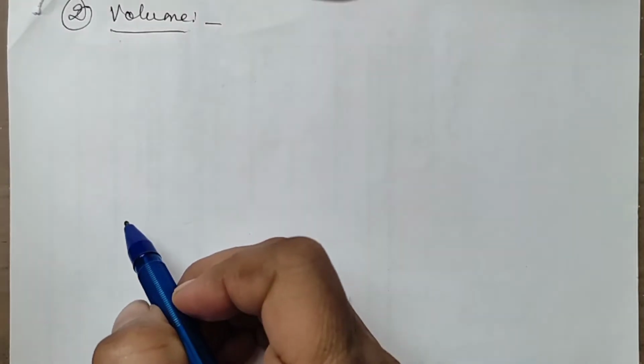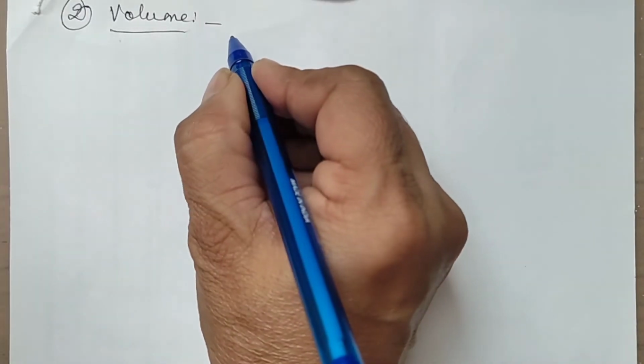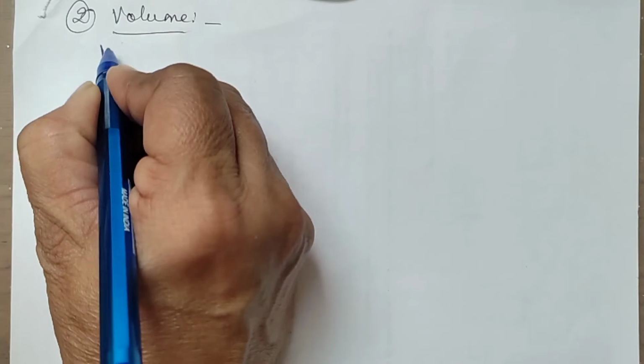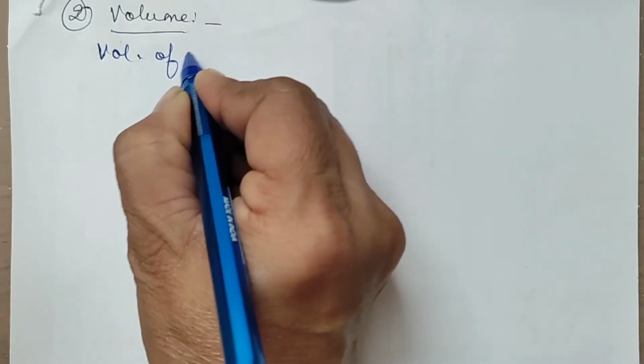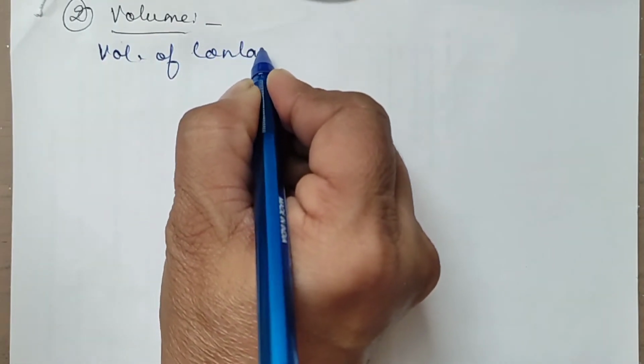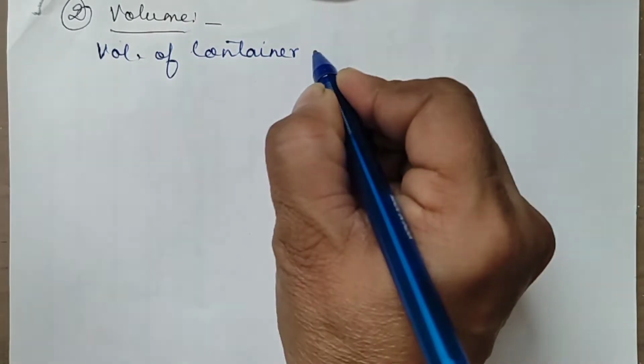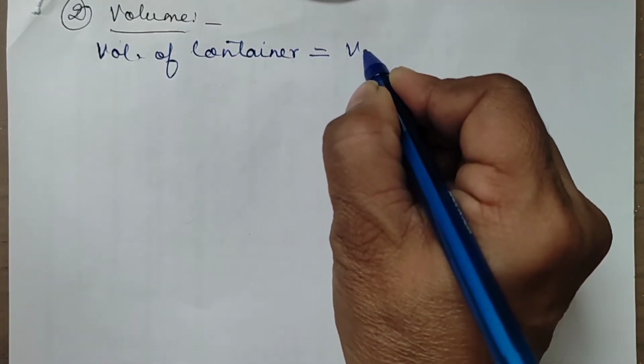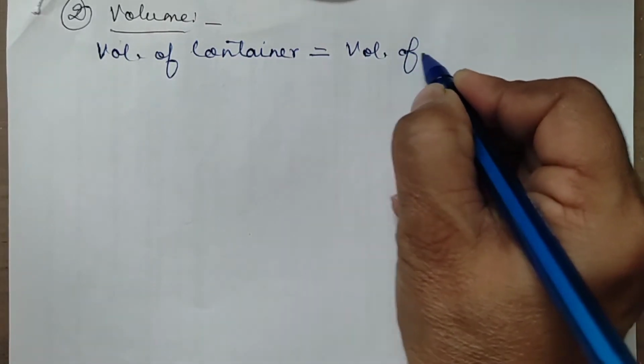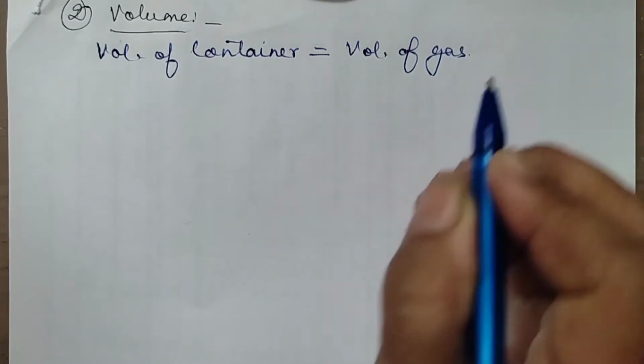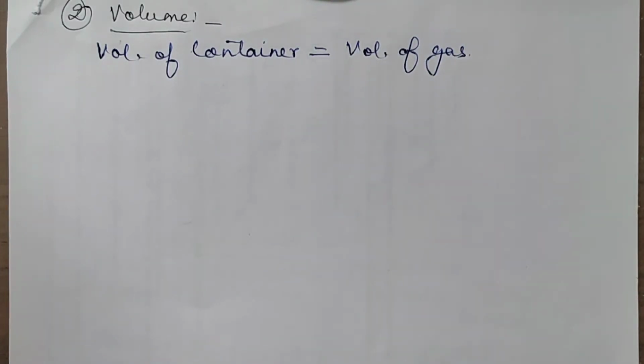Got it? Now moving on to the next measurable property of gas, that is volume. And what is the volume of the gas? We say normally that volume of the container is equal to the volume of the gas. Whatever is the volume of the container, that is considered to be the volume of the gas.